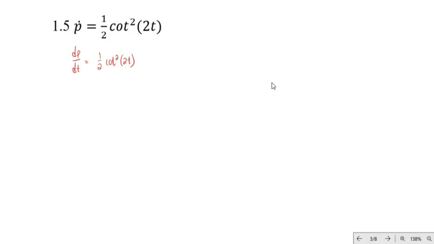Anyone? In this case, we will use rule number 40. Let me just write rule number 40 here. It says 1 plus cot squared.